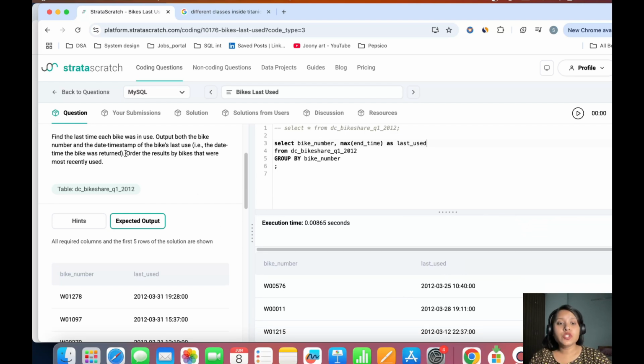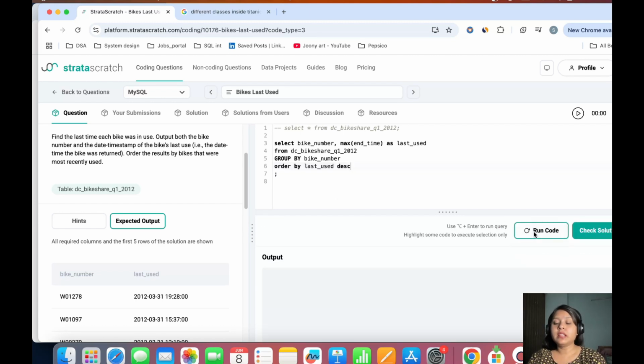There's one more condition that I need here, that is order the result by bikes that were most recently used. If I order the result by bikes that were most recently used, I have to do an order by, sorry, not bike number, the last used. And how do I want to order it? I want to order it by last used in descending order. So I will mention DESC. Okay. So let me run this particular code.